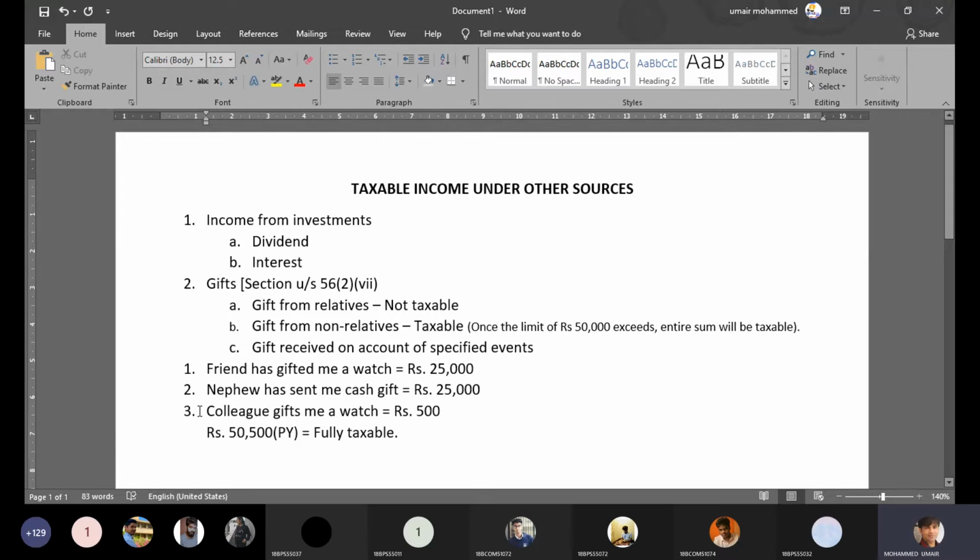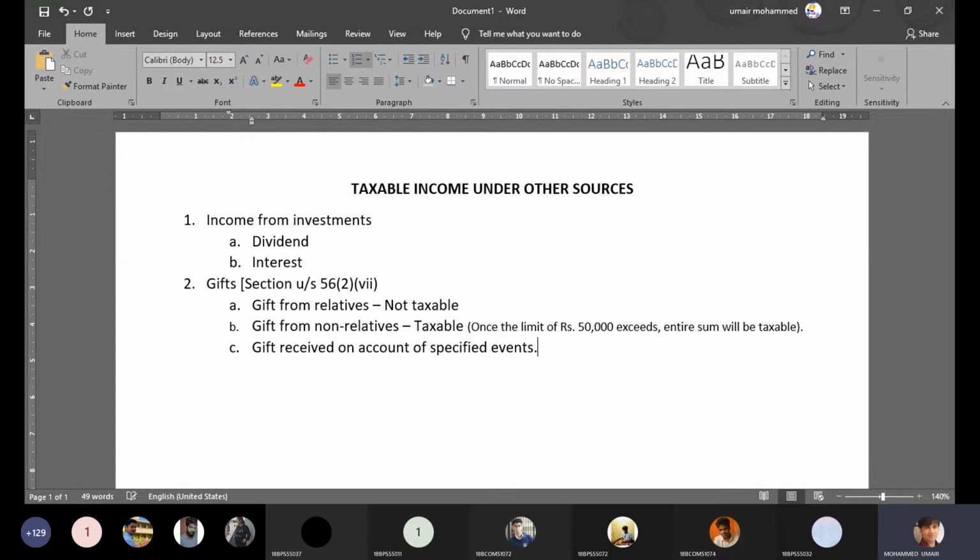So in this case, the entire 50,500 rupees gets taxed, because the aggregate value of gifts I've received during the previous year has exceeded the threshold of 50,000 rupees. So this is the rule you have to follow when it comes to taxing gifts from non-relatives.